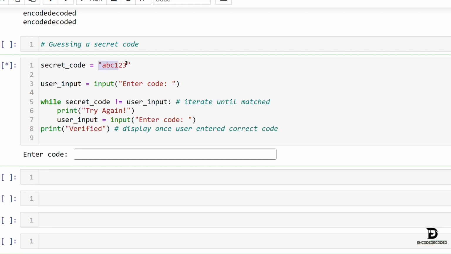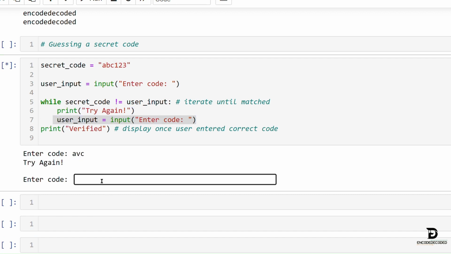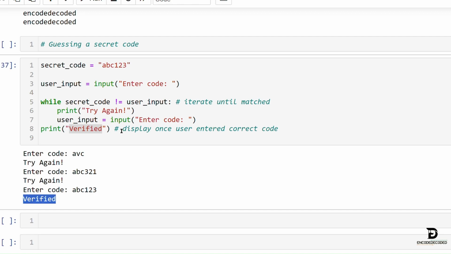Let's run this. Let's give the input as ABC. We get 'Try again', so enter code ABC321. Here also it is false, so it will ask again, try again, enter code. For that, ABC123. Here it is matched, and then it will print verified and stop the loop.